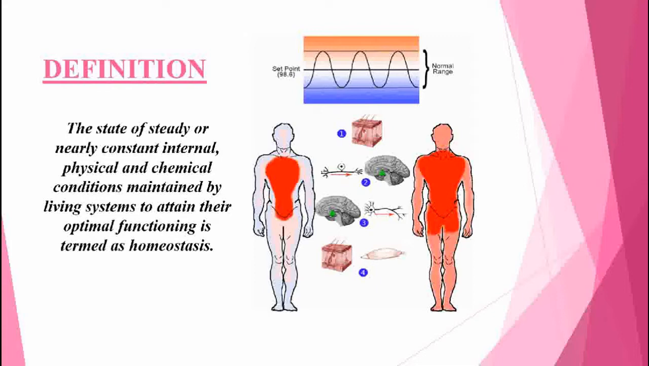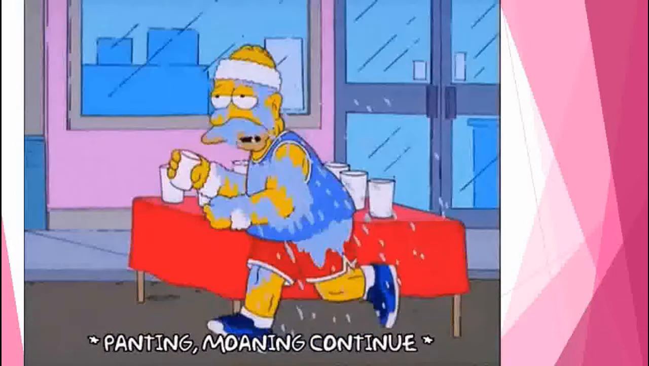in the external environment. We can define homeostasis as the state of steady or nearly constant internal, physical and chemical conditions maintained by living systems to attain their optimal functioning. Thus, homeostasis is an undeniable need of every organism for its survival and sustenance.